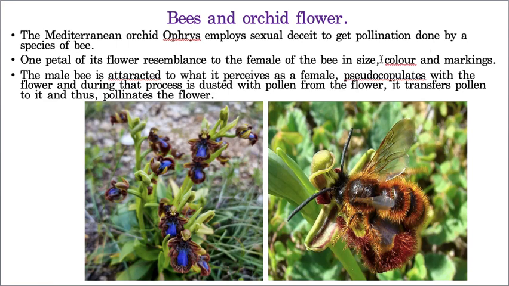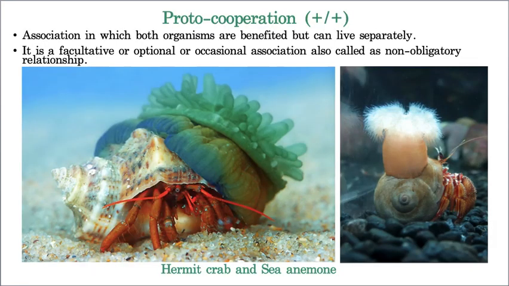And here, why I mentioned pseudo copulation. Pseudo means false, copulation means meeting the other partner, that means the opposite gender. So it is under the impression that it is a female bee, and of course after landing, obviously it comes to know it is not a female bee, but it lands on this particular orchid flower under the impression it is actually a female bee. So that's why it is considered pseudo copulation, false copulation. Hope you understand.